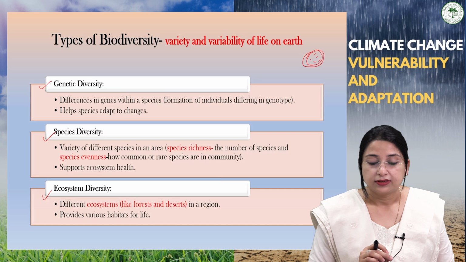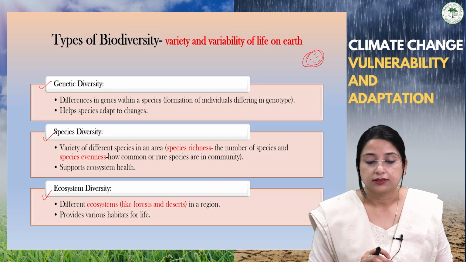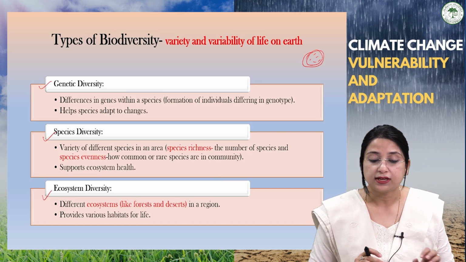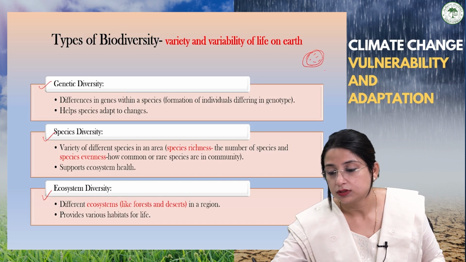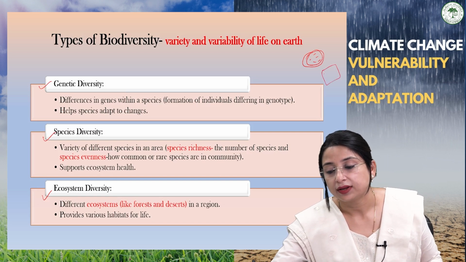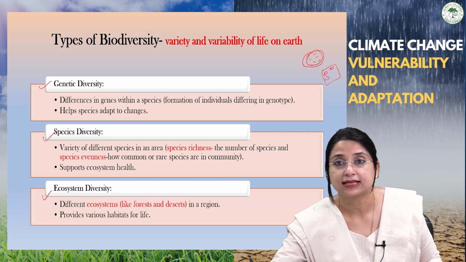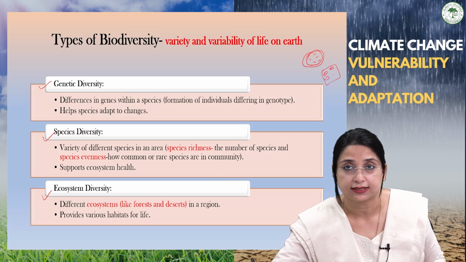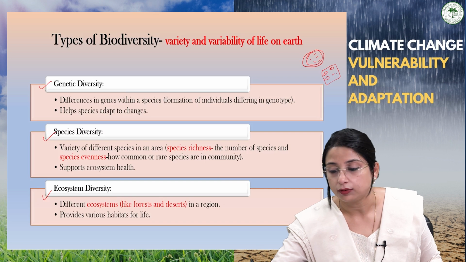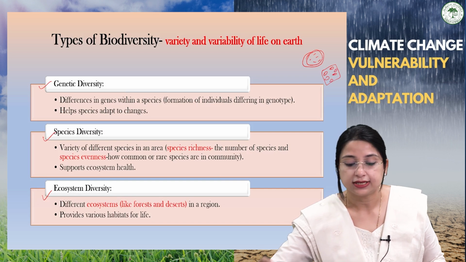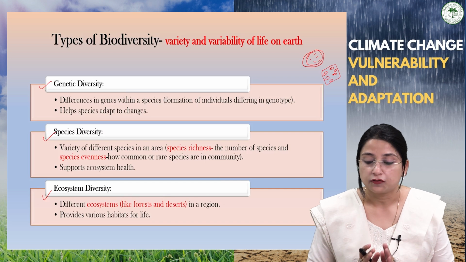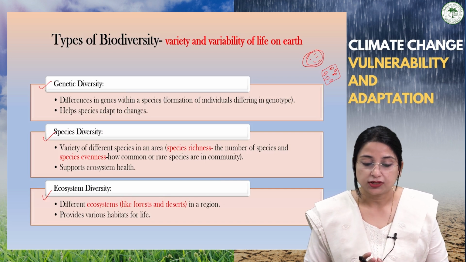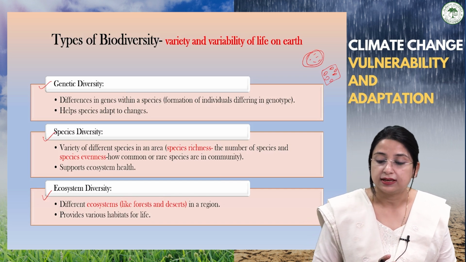The second type of biodiversity is species diversity. Here, the variety of different species in an area is considered. Suppose we have an area, so the variety of species. We are talking not only about the genetic differences in a single species, but here we are talking about the variety of species in an area, which reflects species richness and species evenness.